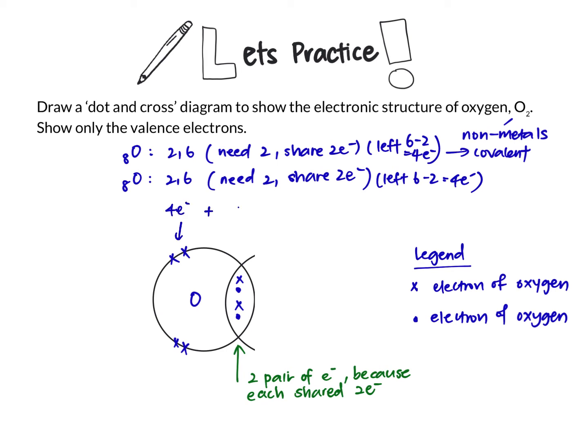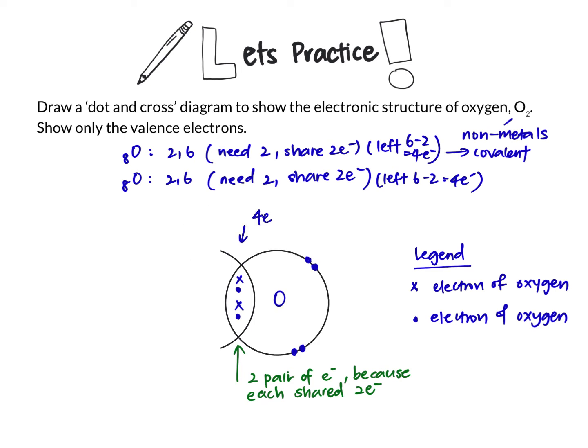Check the number of electrons in the unshared and the shared area. You should get a total of 8 electrons, which give you the octet configuration that is stable, noble gas configuration.